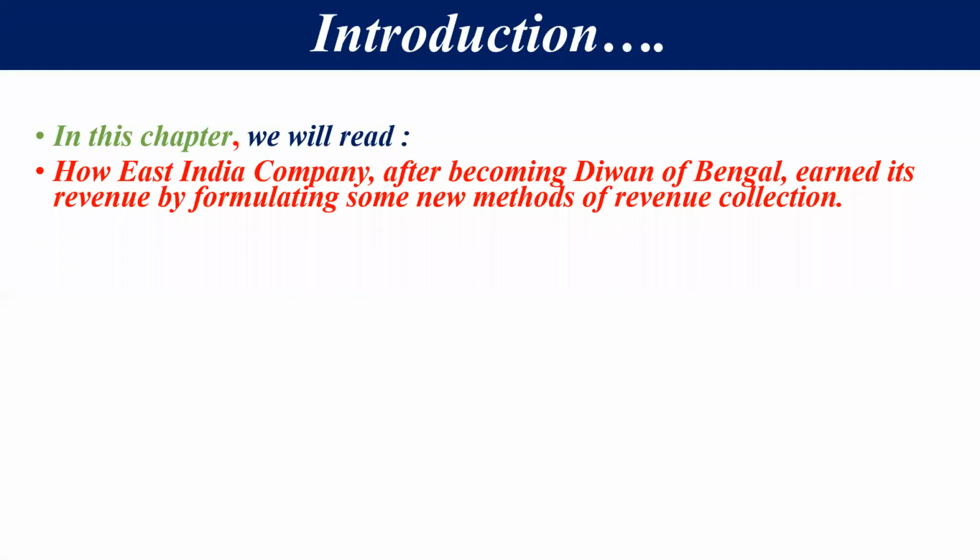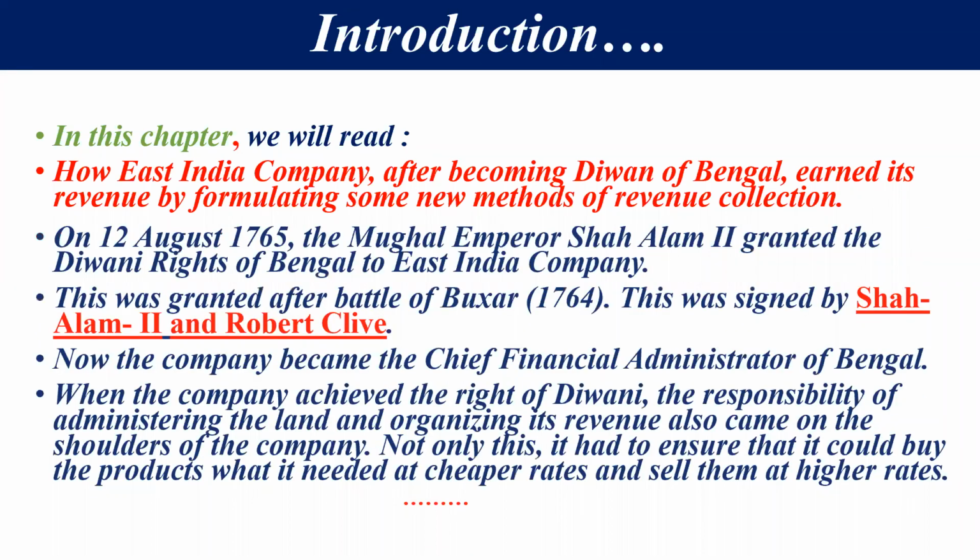In this chapter, first of all, we will read how the East India Company, after becoming Diwan of Bengal, meaning it had the right to collect tax in Bengal, earned its revenue by formulating some new methods of revenue collection. How does the East India Company do it? We have to read this in this chapter.